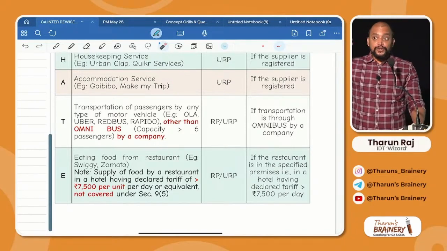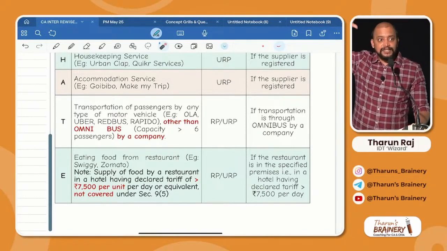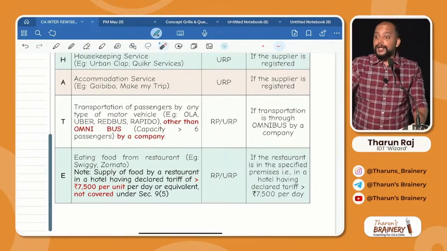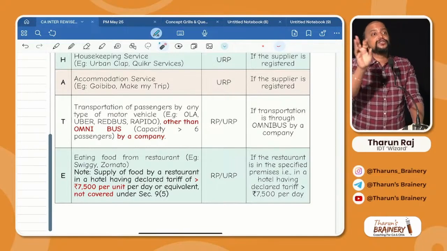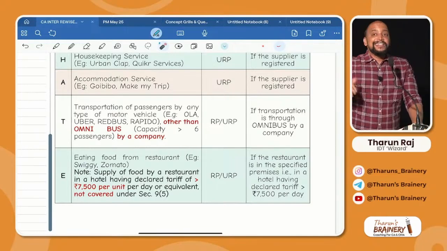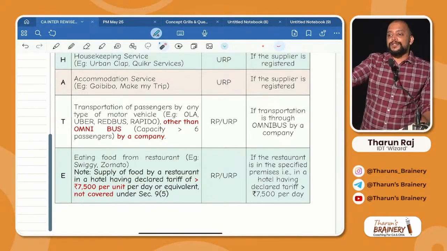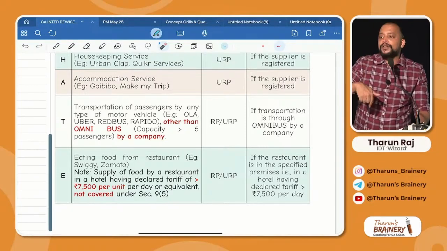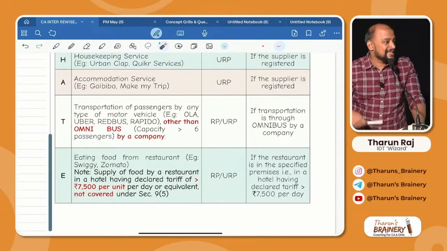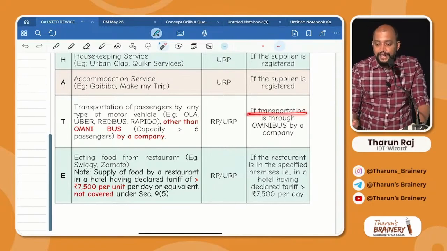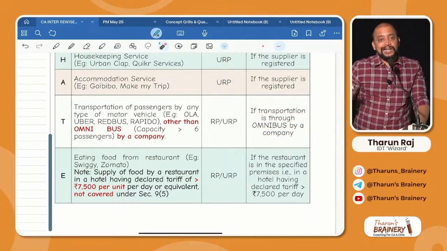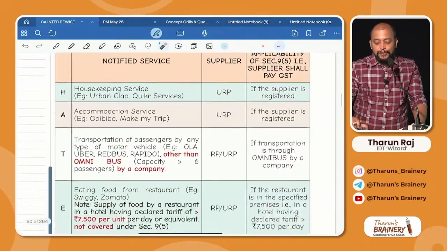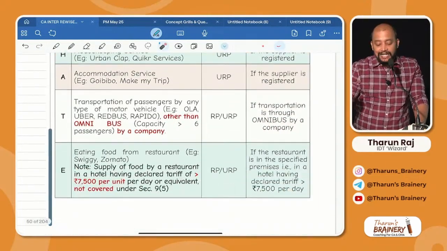Is it clear? So, don't think omnibus means big bus and all. No. Even Innova, Tempo Traveller, Maxi Cab, all these also will come under omnibus. If they provide it through an e-commerce operator, say Redbus, etc., who will pay GST? Supplier only will pay GST. Is it clear? Read that. If the transportation is through omnibus by a company, then the company only will pay GST under FCM. So, this e-commerce operator will not come, means it's not covered under 9(5).